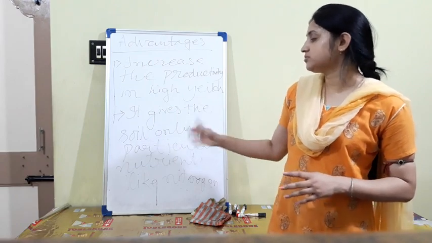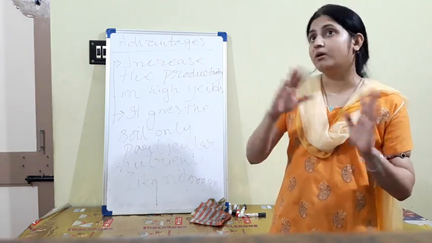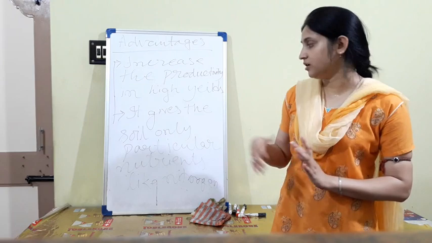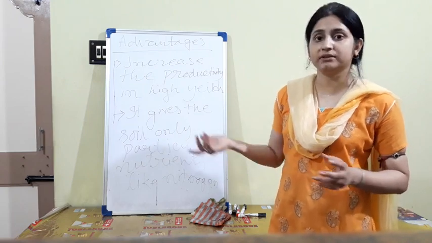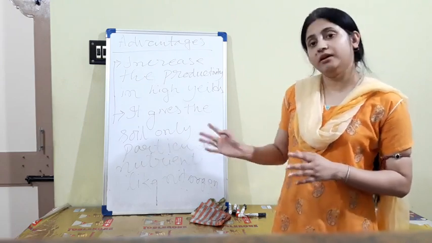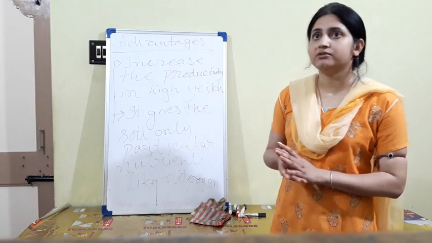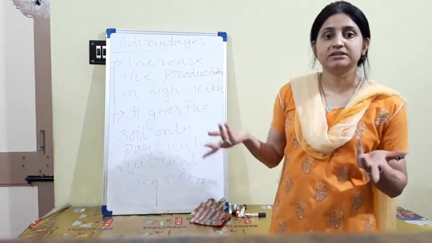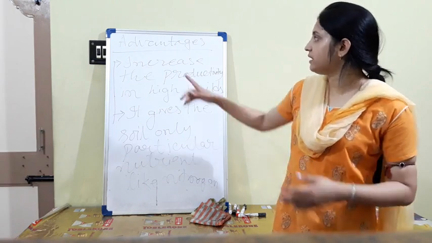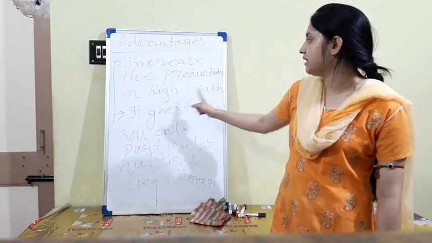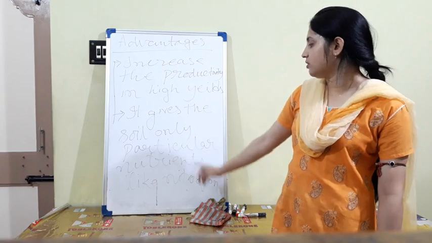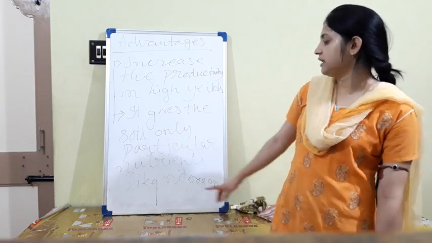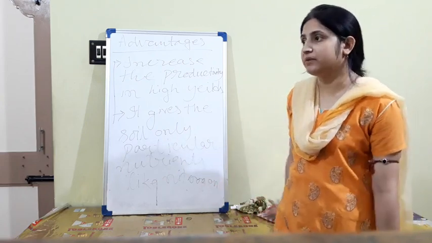So it gives the soil only particular nutrients, not all the nutrients that are not necessary for the plants. You can say nitrogen, ammonia, urea, potassium, zinc, anything. So advantages: increased productivity in high yields, and it gives the soil only particular nutrients like nitrogen.